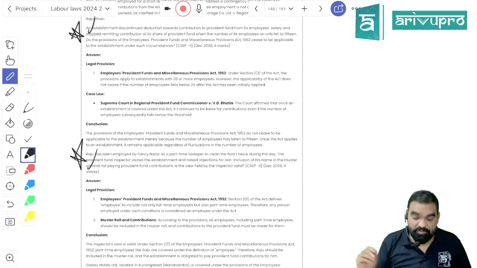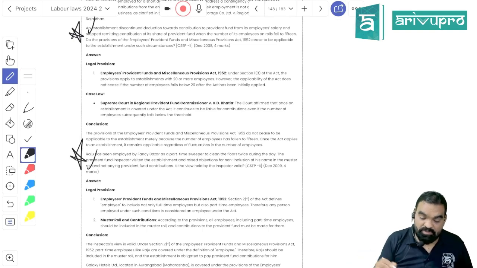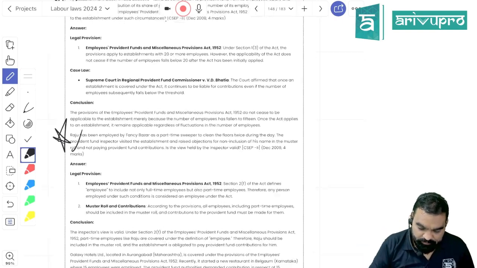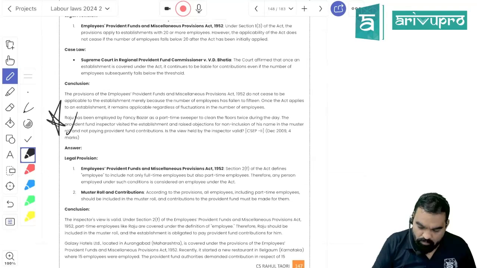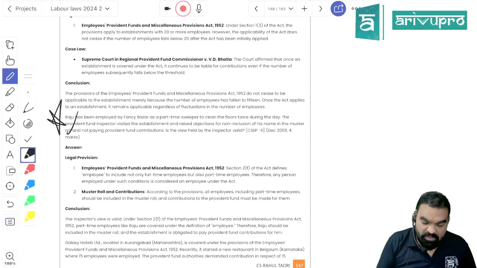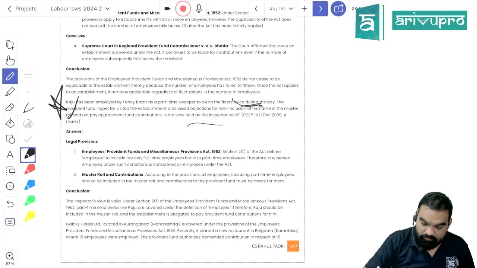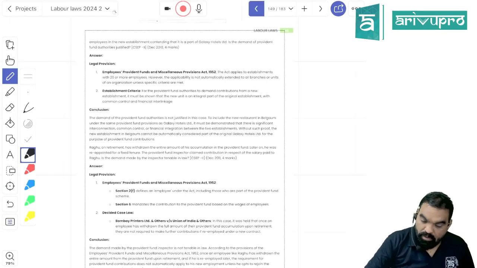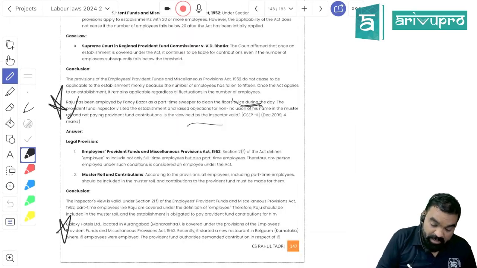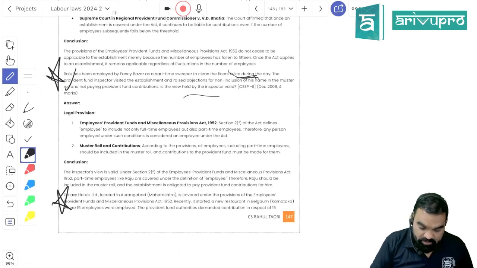You have to continue the contribution until your employee count becomes zero. There is a part-time sweeper who works in an organization twice during the day. Will he be covered under PF? Definitely he would be covered. A part-time worker is a worker, but a temporary worker is not a worker.